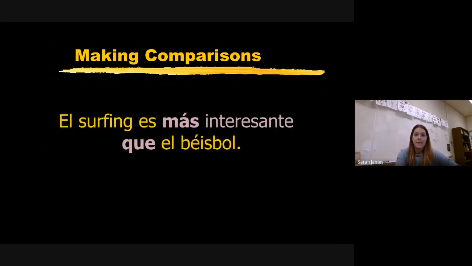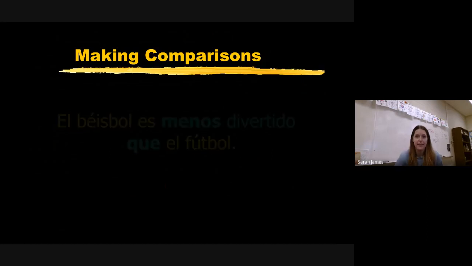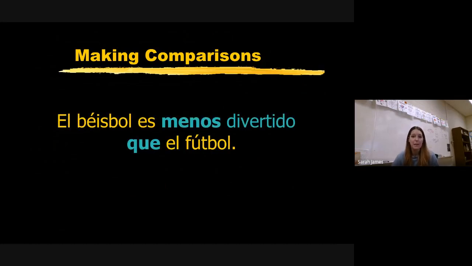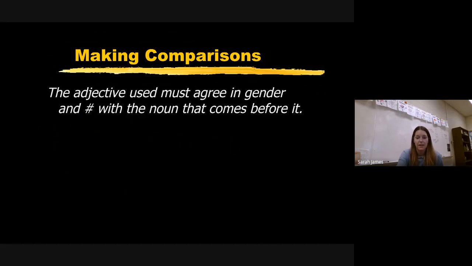Okay. Here's examples just of how to use those. Okay, so el surfing es más interesante que el béisbol, which would be obviously surfing is more interesting than baseball. Okay, here's another. Baseball is menos divertido que el fútbol. So baseball is less fun than soccer. And if you want to go back and write any of that down, you can.